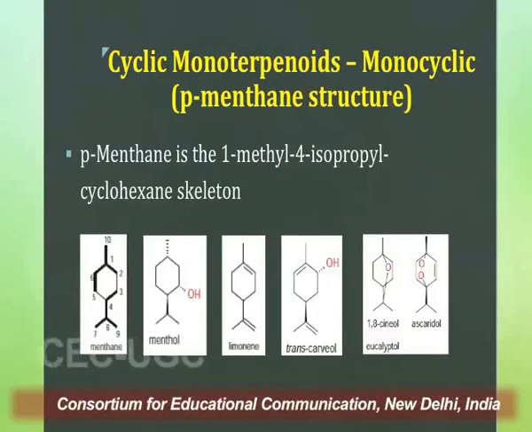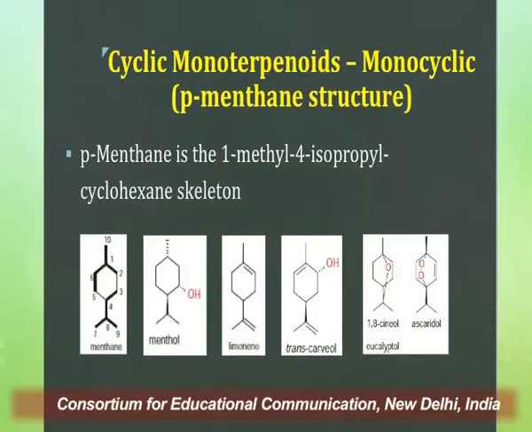Now we move on to the cyclic monoterpenoids, or the monocyclic monoterpenoids, where only one ring is present. And as I told you, the majority of these have a paramenthane structure. The various examples include menthol, which is the most common example of paramenthane or the monocyclic monoterpenoidal structures. And we know that menthol is largely found in Mentha piperita, which has wide usage in perfumery, in cosmeceuticals, in other pharmaceuticals as a taste masking agent, or as a flavoring agent in confectionery also.